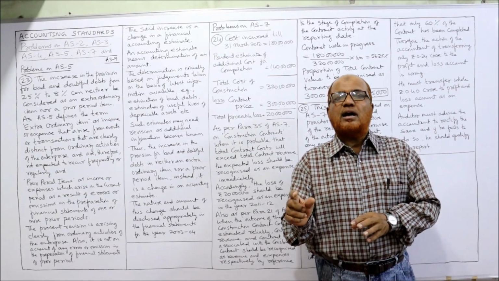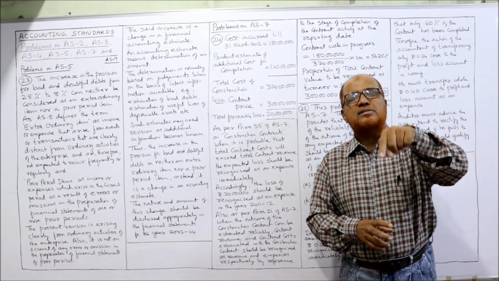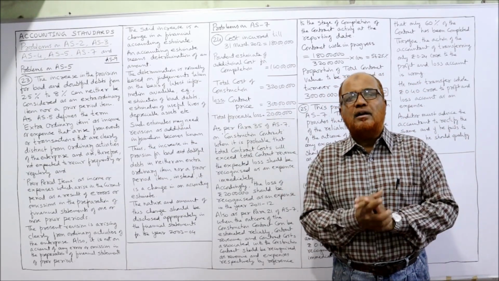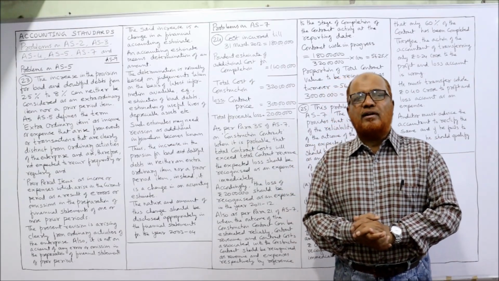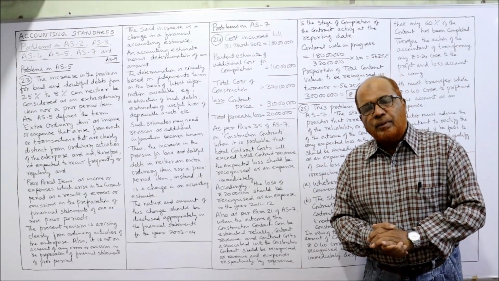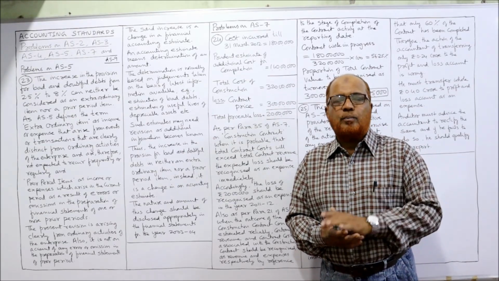Now the company wants to change the provision for doubtful debts from 2.5% to 8% before approval by the board of directors. Can it be treated as an extraordinary item or a prior period item?